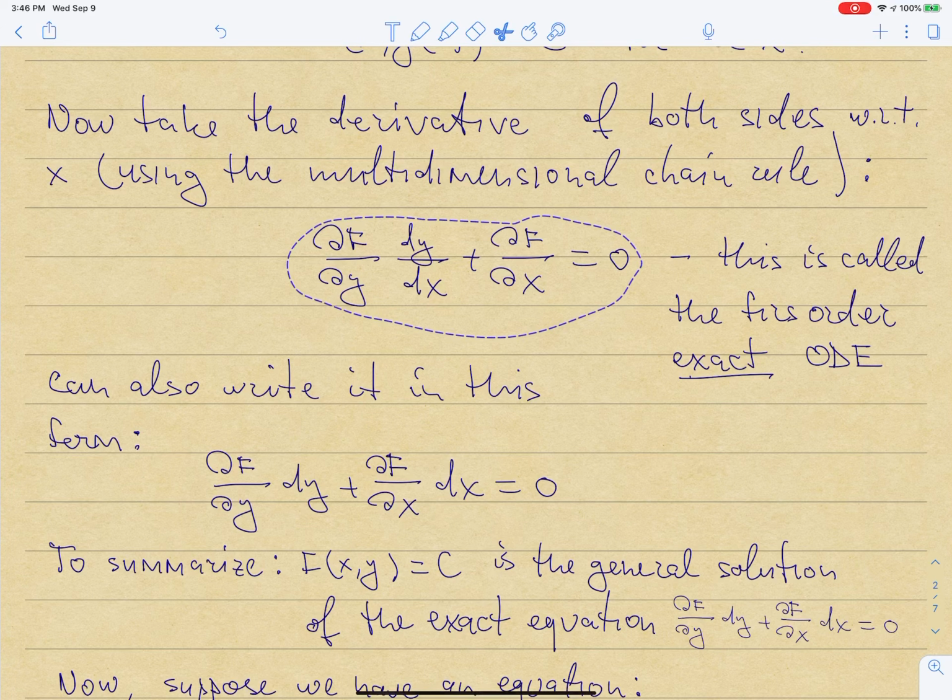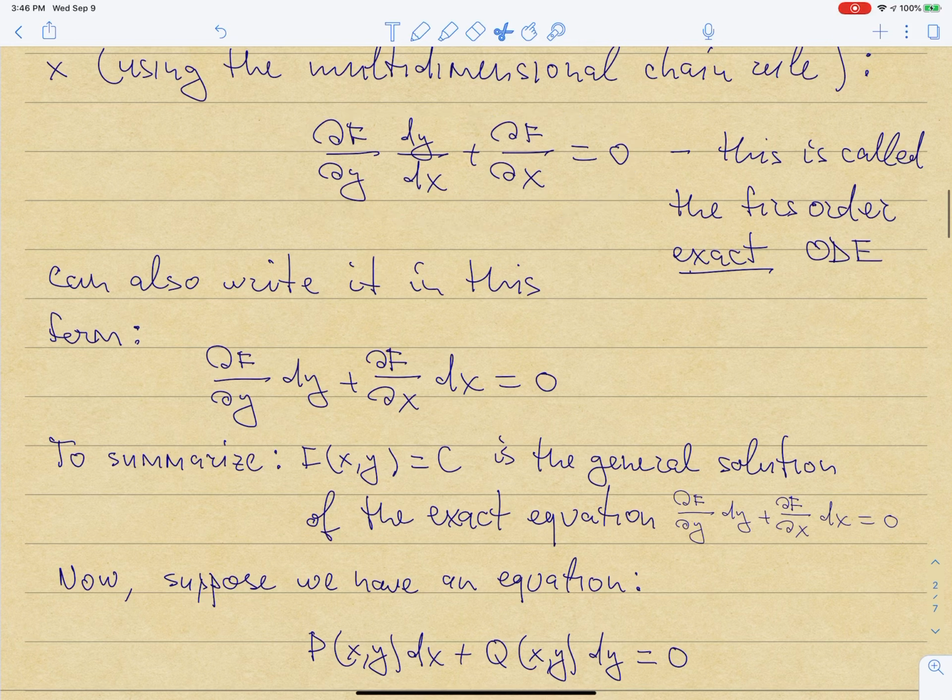So in this case, I kind of don't need to solve the ODE because I started with the function and then I determined the ODE which that function satisfied. So that means that once I see an equation in this form, then I know that its solution is going to be that function capital F that appears in the equation equal to a constant.